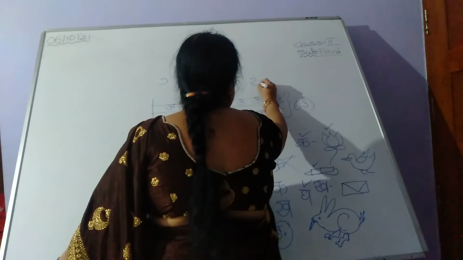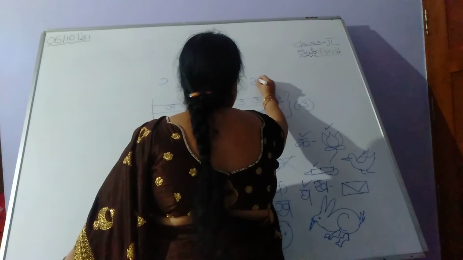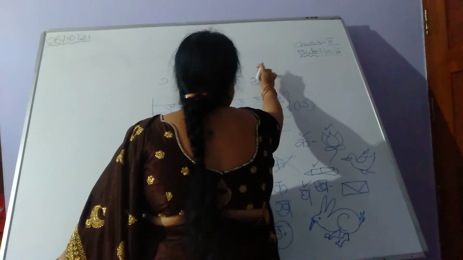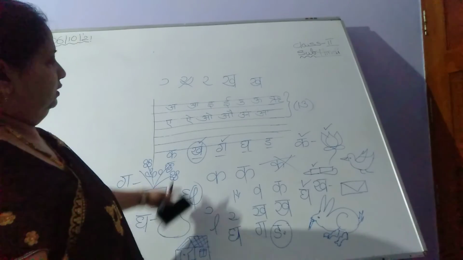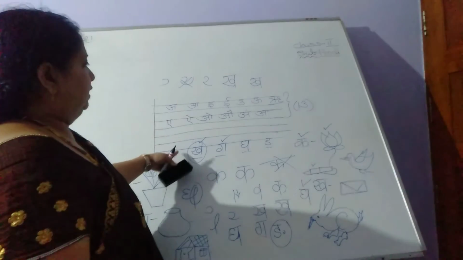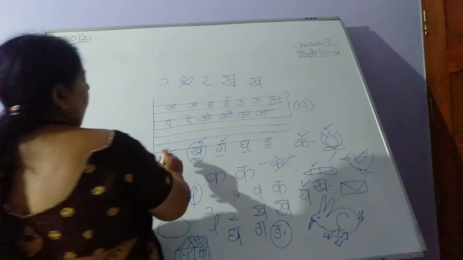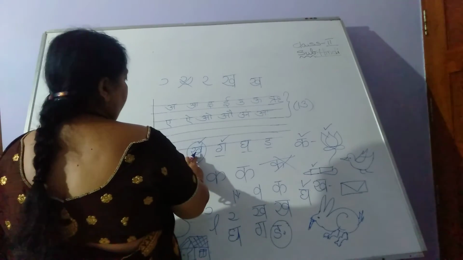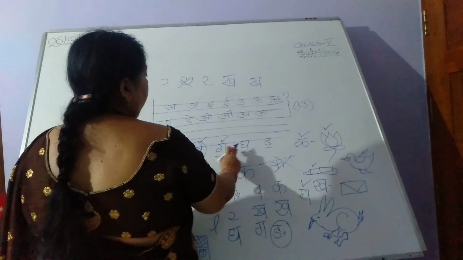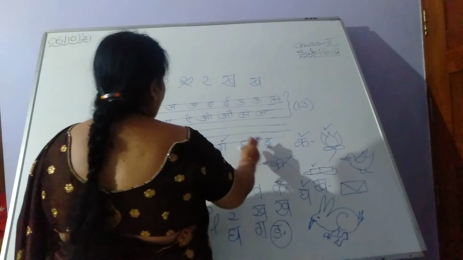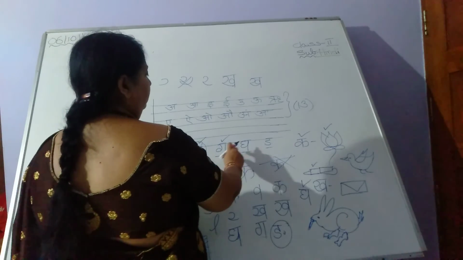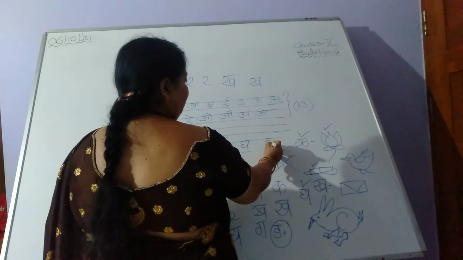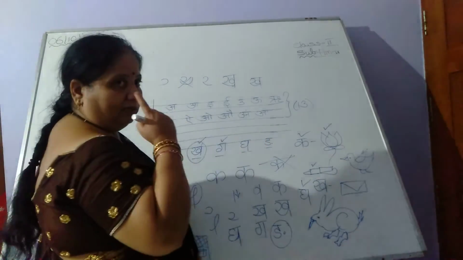1, 2, 3, 4, 5. Only within 5 lines, 5 strokes you can complete the K letter. So make it very clear. Please do the practice till first stroke. K, K, G, G, Ni. Small sound. It's a big sound. Small, big. It is nasal sound. Ni is a nasal sound.